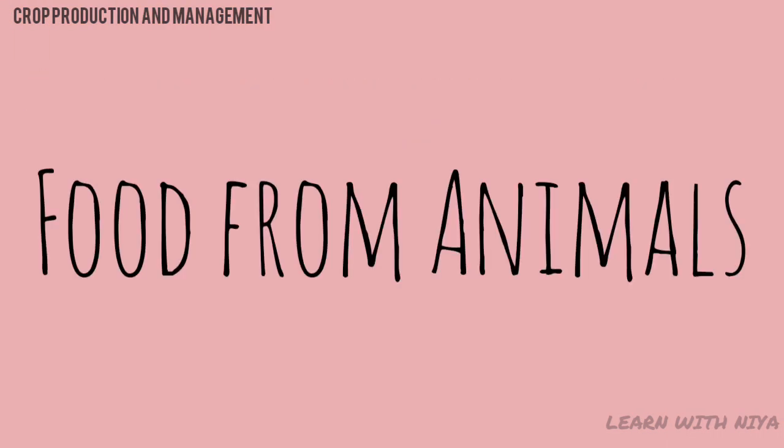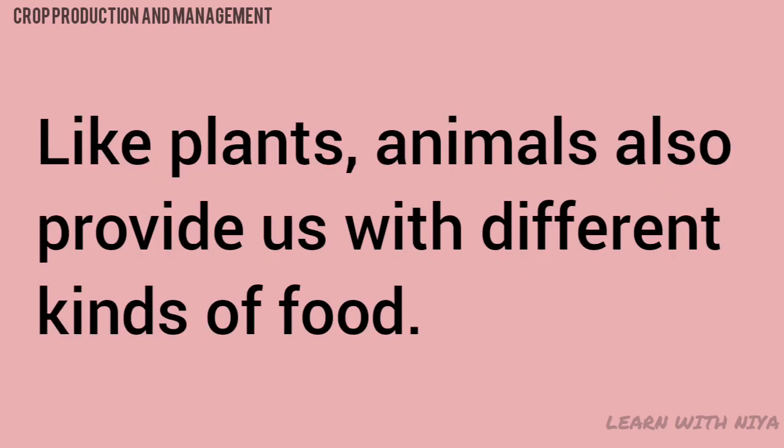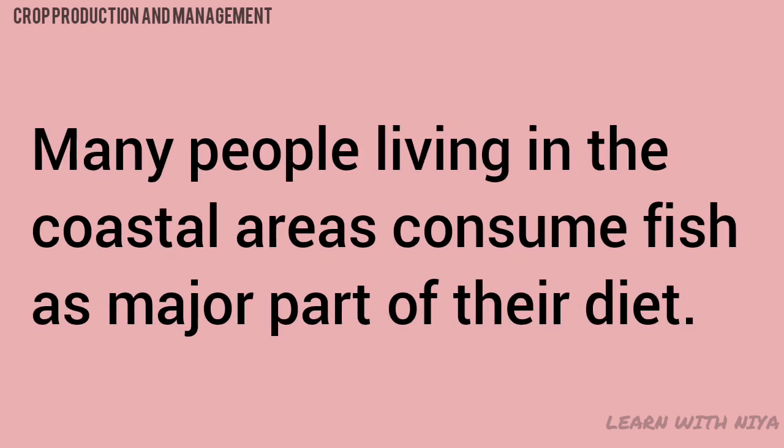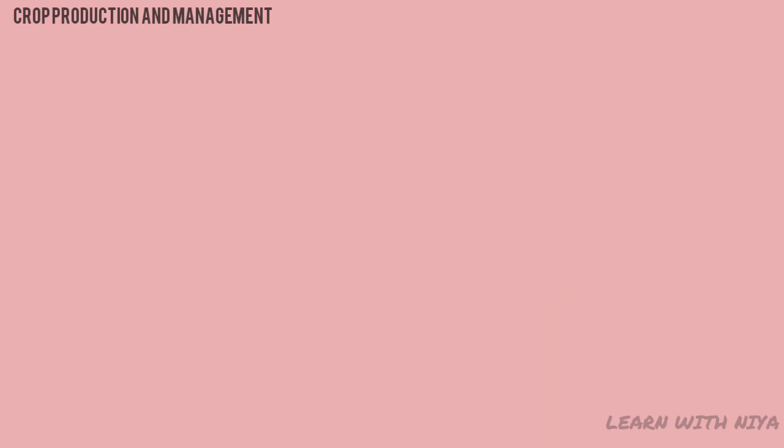Food from animals. Like plants, animals also provide us with different kinds of food. Many people living in the coastal areas consume fish as a major part of their diet. In the previous classes, you have learned about the food that we obtain from plants.